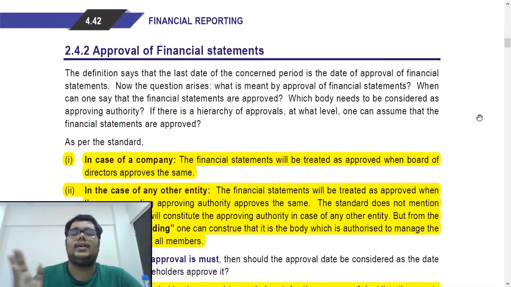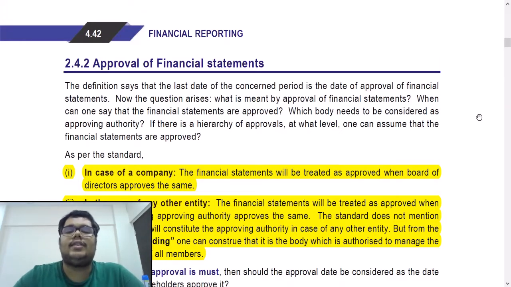Now, what is the meaning of the date when the financial statements are approved? In the case of a company, it is the date when the financial statements are approved by the board of directors. So the date of approval by the board of directors means the date of approval of the financial statements. In case of any other entity, it is the date when the financial statements are approved by the corresponding approving authority. Now, we don't know what this corresponding approving authority is, but whichever is the relevant approving authority for anything other than a company, that will be the date we will consider for that entity.